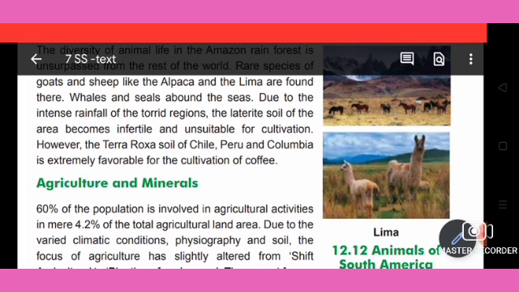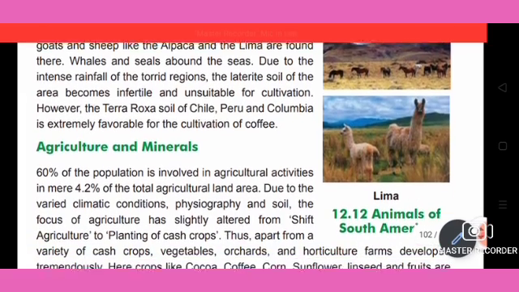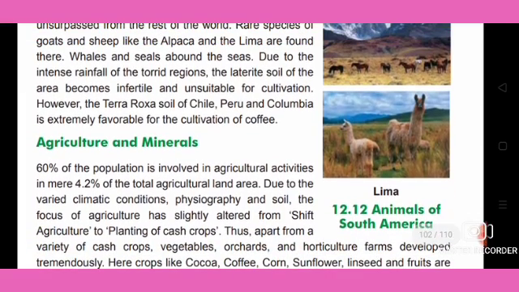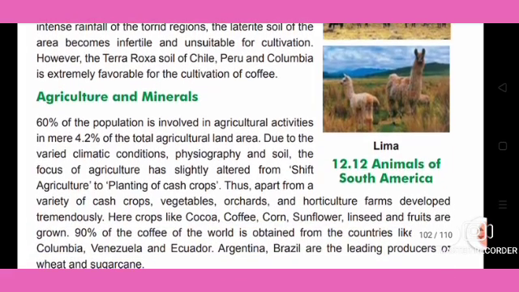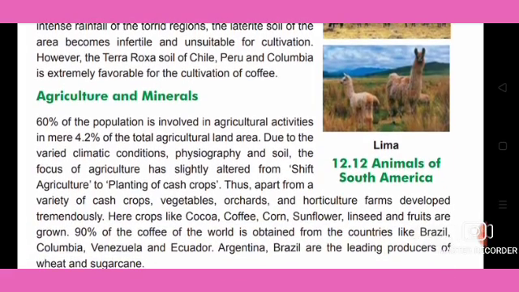There is no fertility, which is why it is not useful for cultivation. However, the terra rossa soil of Chile, Peru and Colombia is extremely favorable for the cultivation of coffee.